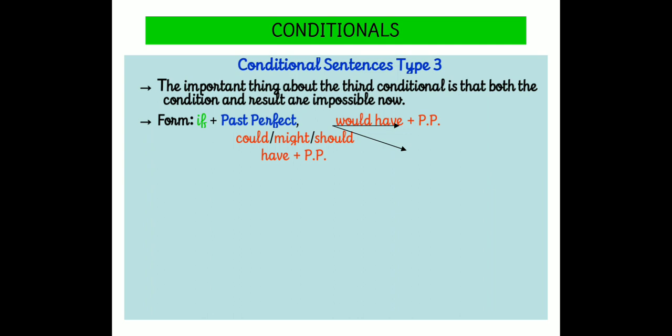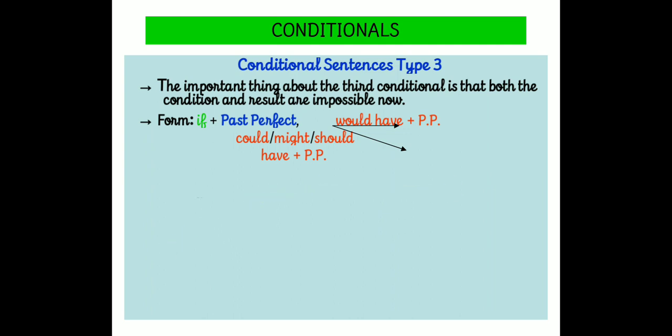In the main clause, we can find would have plus past participle. Okay, this is completely like imagination. It was not given as possibilities. Okay, these are impossible results that will be given.